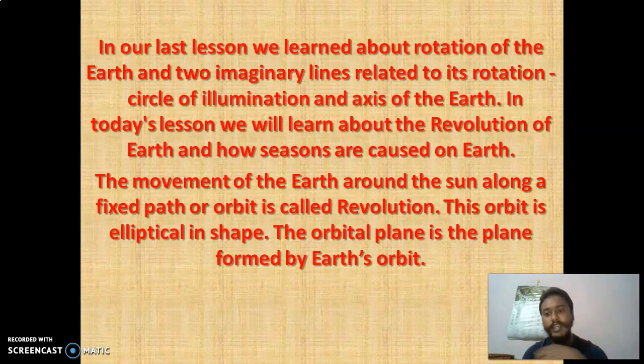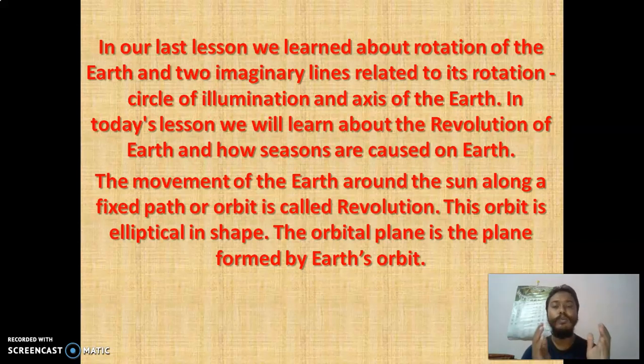Now, when the earth revolves, it moves in a fixed path, and the path is elliptical in shape, not round, it is slanted. This elliptical plane is formed by the Earth's orbit. One year is 365 days, but there are 6 extra hours every year. We calculate the year as 365 days, and after 4 years, 6 times 4 is 24 hours, that is 1 day, which we add in the 4th year, and that is called a leap year, where we have 366 days.